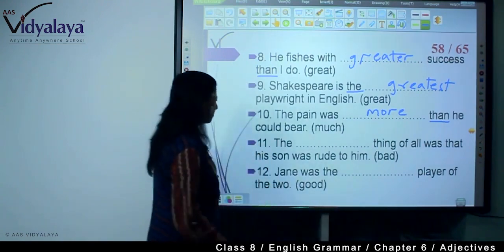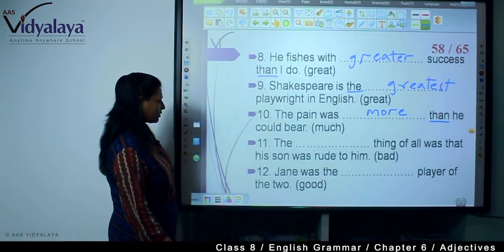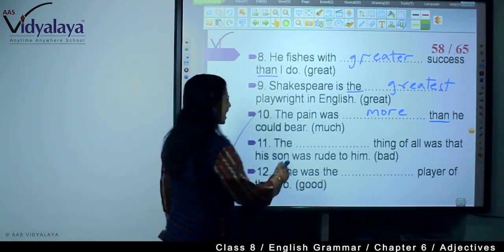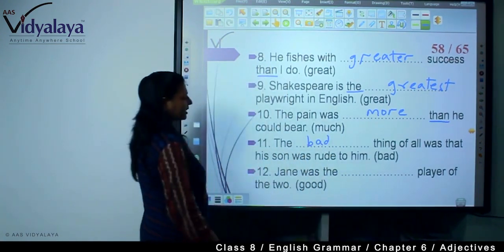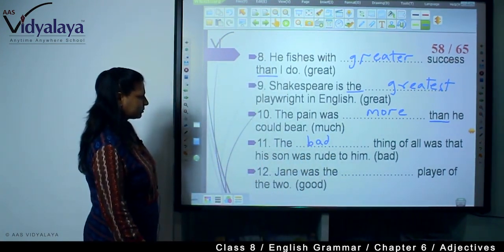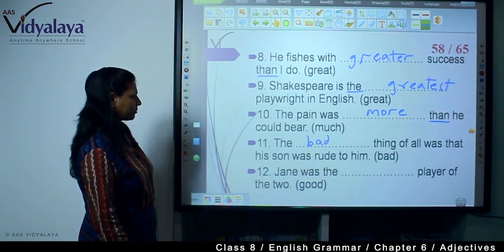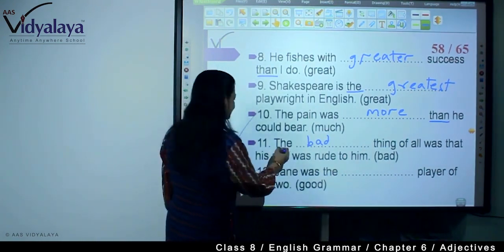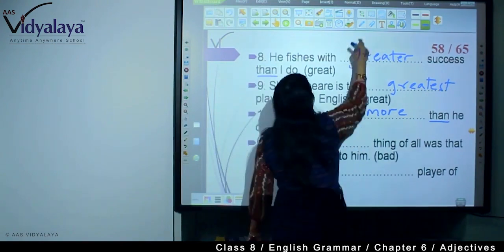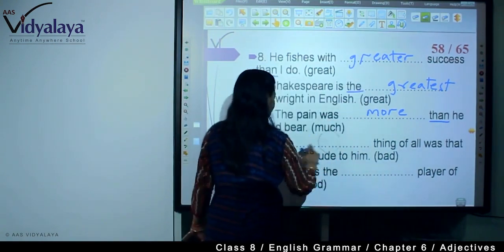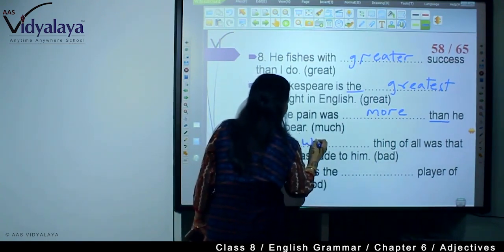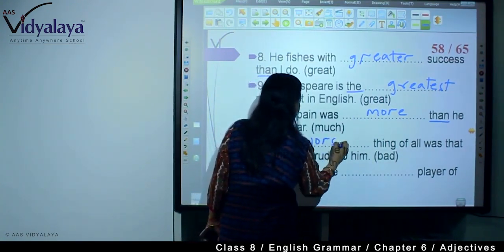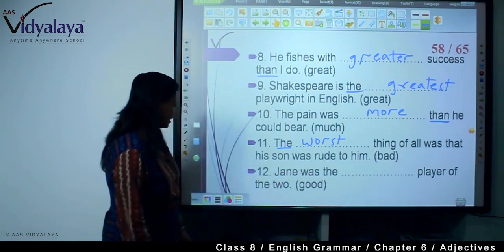The bad thing of all was that his son was rude to him. See, "of all" is here, "the" is here, so this will be worst. The worst thing, because with "the", we know this is the superlative degree.